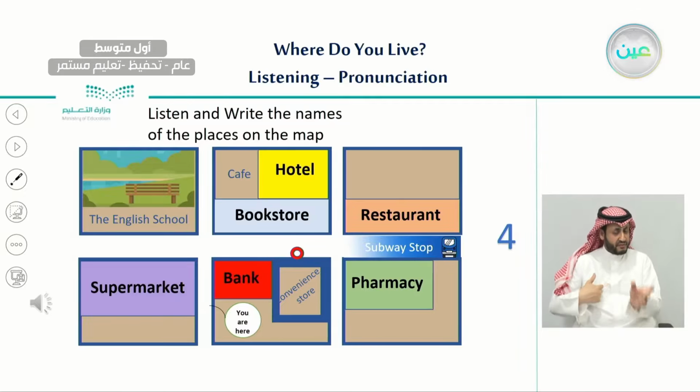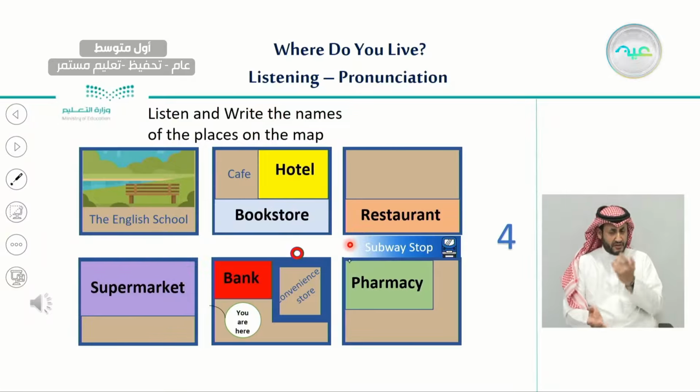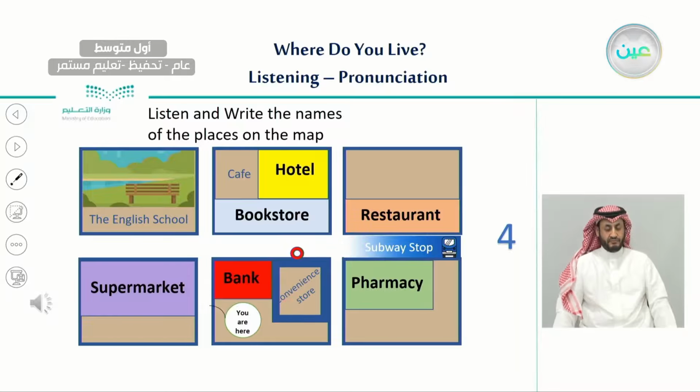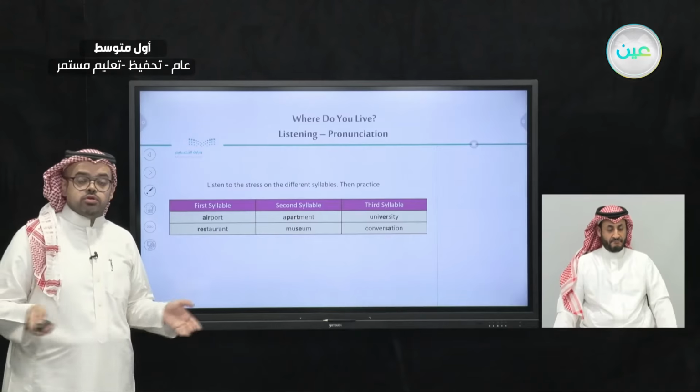We have listened to their directions. So here is the English school. Here is the cafe. Here is the subway stop. And at the end, here is the convenience store. Very good job, everyone. Now, the last part we have for today.